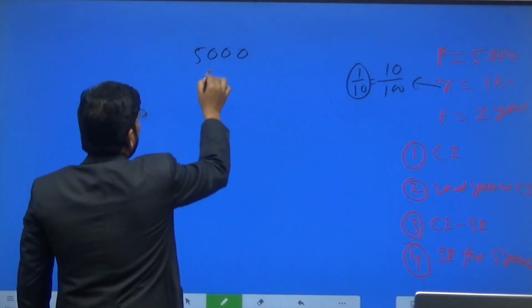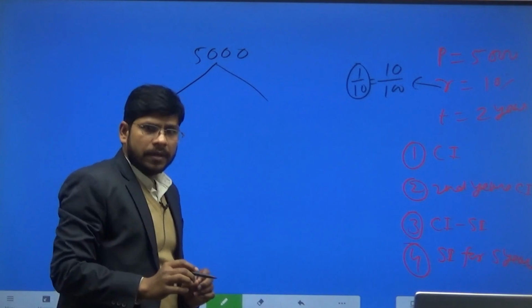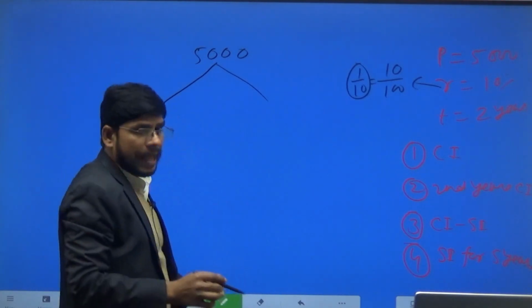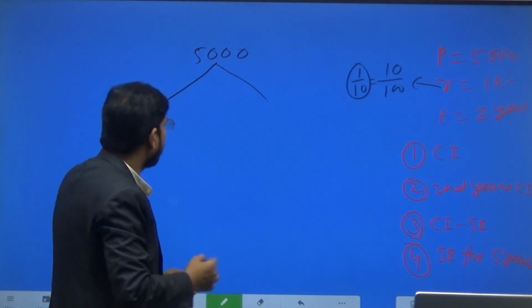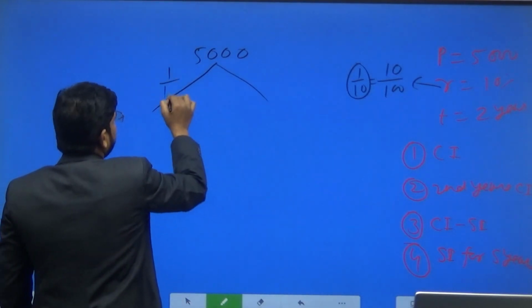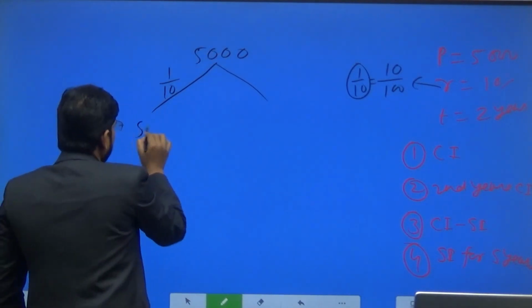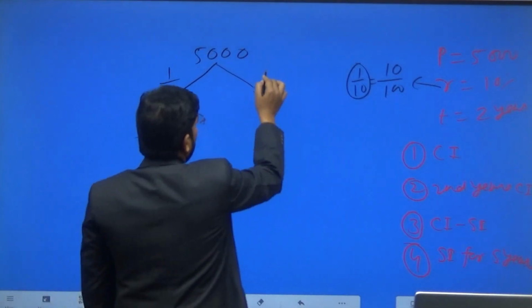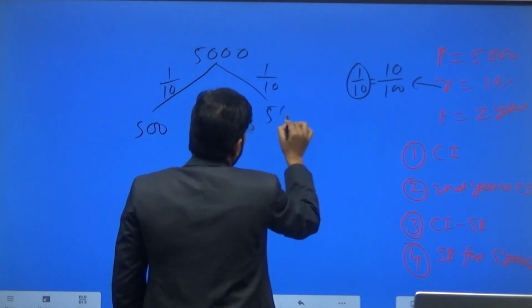On this sum of money we have to give interest for the first year as well as for the second year. 1 by 10 of 5,000 will be 500, and also 1 by 10 of 5,000 will be 500.